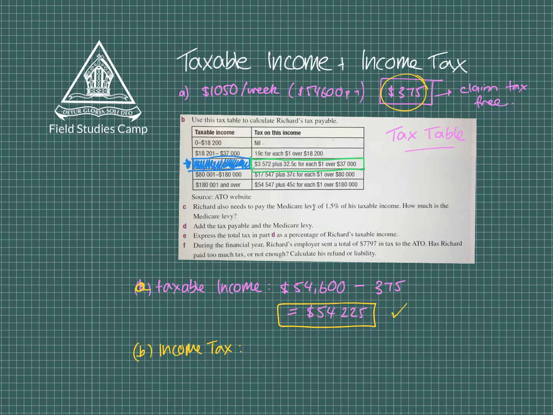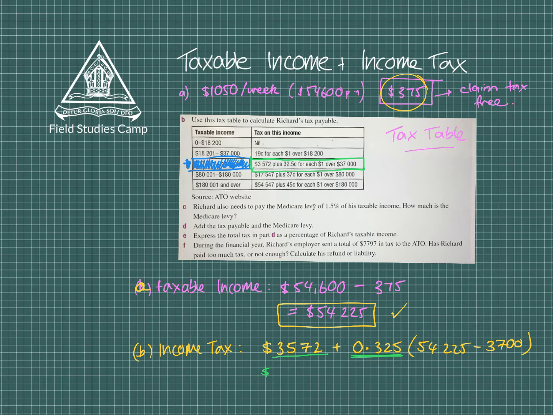It says we are being charged $3,572 plus 32.5 cents for every dollar over 37,000. So what I've done, I have to subtract that $37,000 away from my taxable income because that will tell me how far over I am. One thing that you may or may not notice is that I converted the cents into dollars because everything else is in dollars. Once I do that, it's simply a calculation.